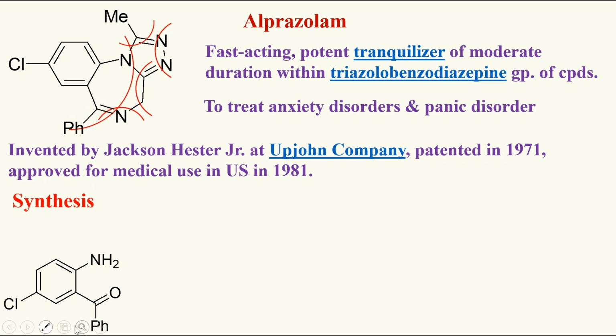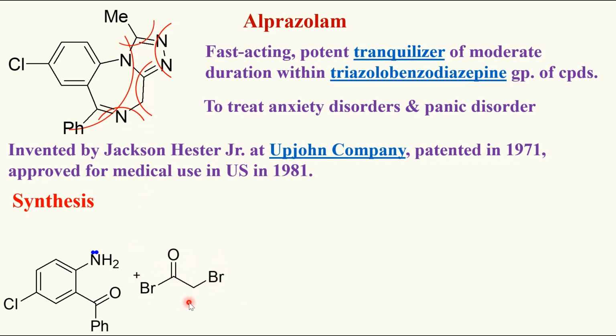That's why here I have attached PHCO, and here the N is represented by an amino group, and here chloro as such. 2-amino-5-chlorobenzophenone can act as a starting material, and I have to treat it with a 2 carbon donor.